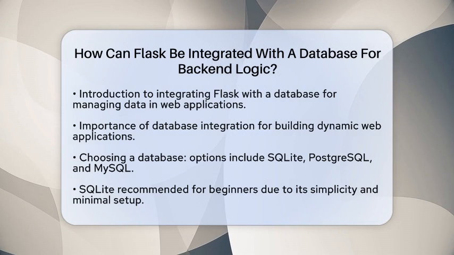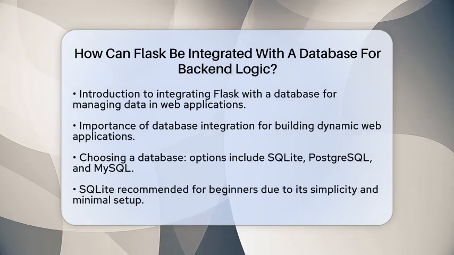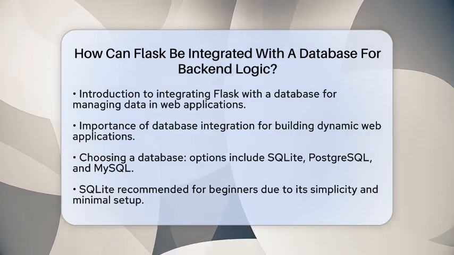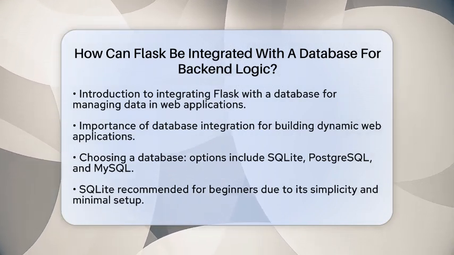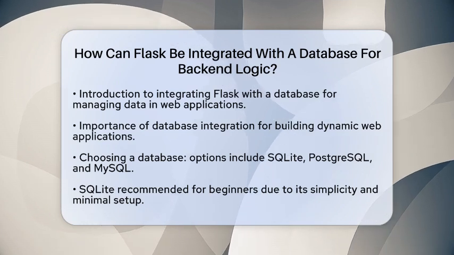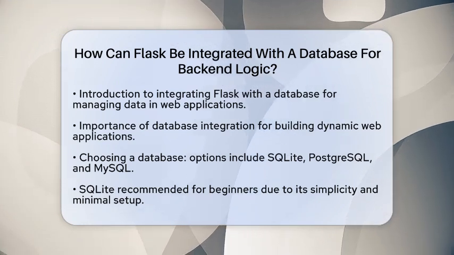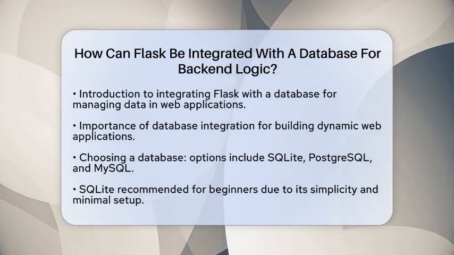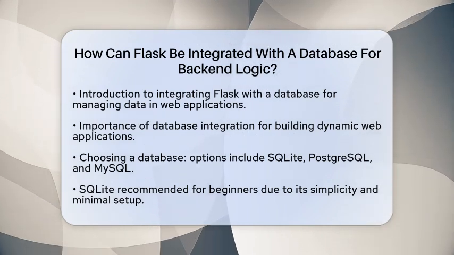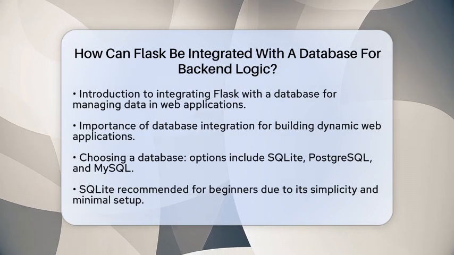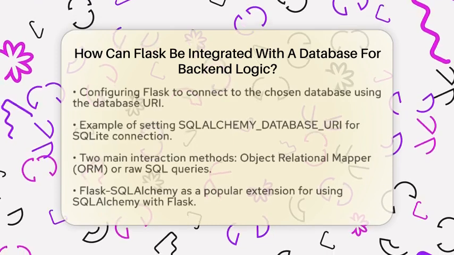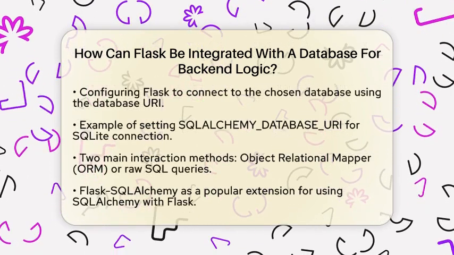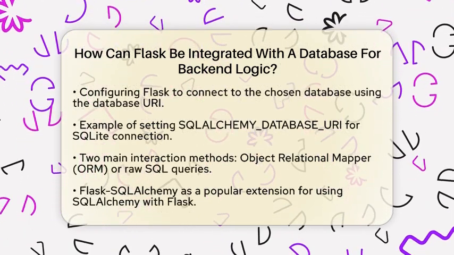Once you have selected your database, the next step is to configure your Flask application to connect to it. You will need to specify the Database Uniform Resource Identifier in your application's configuration. For example, if you are using SQLite, you would set the SQLAlchemy database URI to point to your database file location. This tells Flask how to connect to your chosen database.